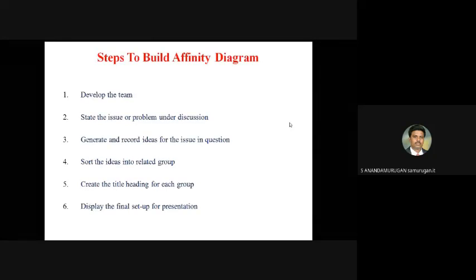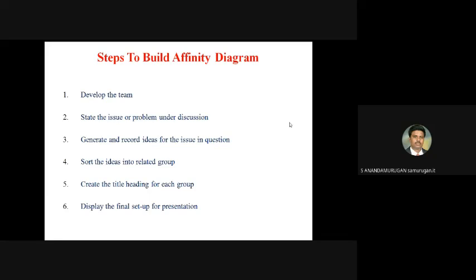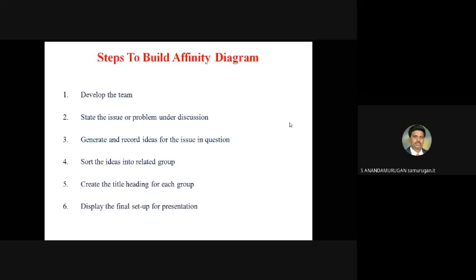There are 6 steps involved in building an affinity diagram. First, we have to form the team. Then state the issue or problem. Then only the people will discuss. Then record the ideas recommended by every person. Based on the record, then again sort them out.